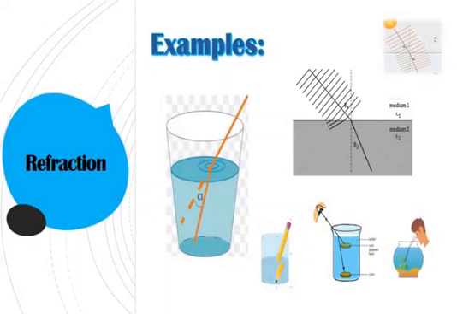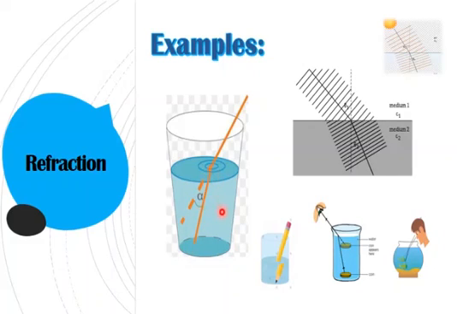Here are certain examples of the refraction of light. As you can see here, the straw in the glass apparently should be taking up this position, but now you can see it seems to be bent over here. It seems that the straw is not at its location.